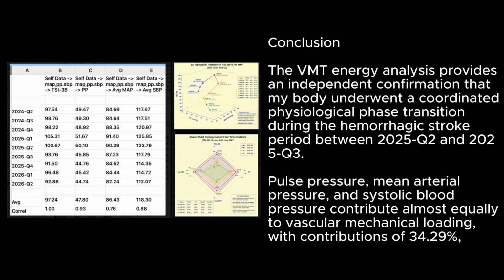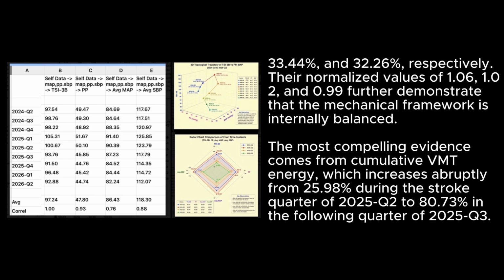Conclusion: the VMT energy analysis provides an independent confirmation that my body underwent a coordinated physiological phase transition during the hemorrhagic stroke period between 2025 Q2 and 2025 Q3. Pulse pressure, mean arterial pressure, and systolic blood pressure contribute almost equally to vascular mechanical loading, with contributions of 34.29%, 33.44%, and 30.26%, respectively. Their normalized values of 1.06, 1.02, and 0.99 further demonstrate that the mechanical framework is internally